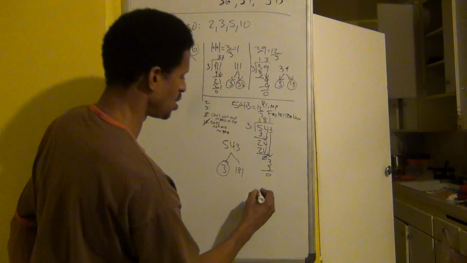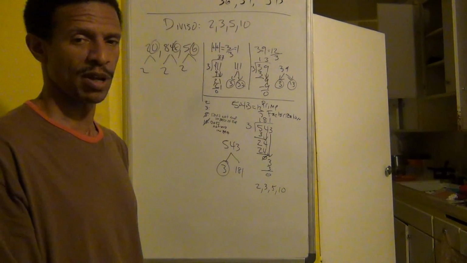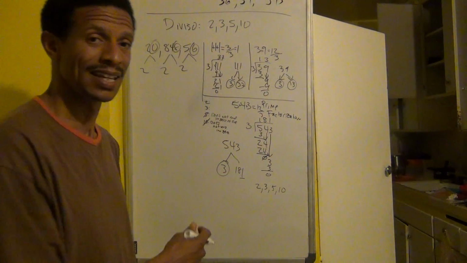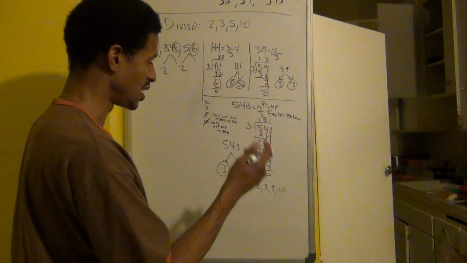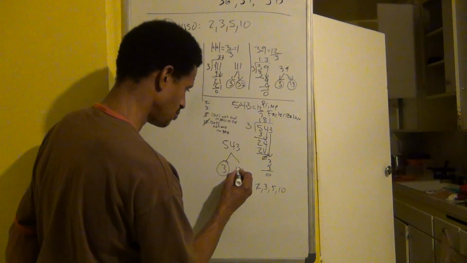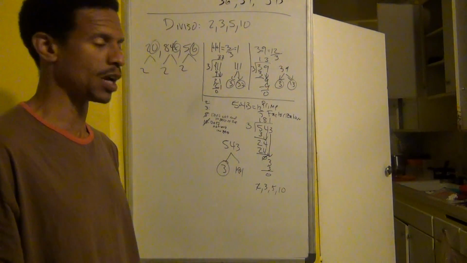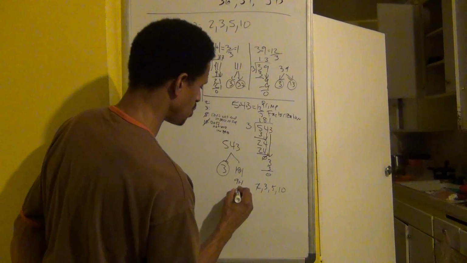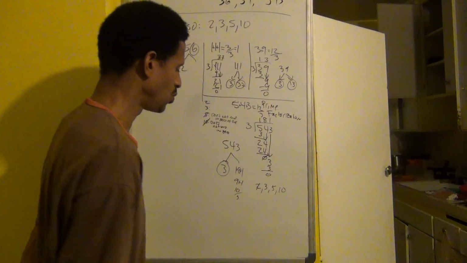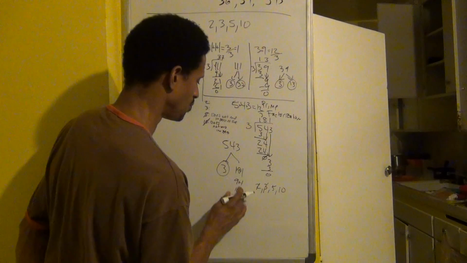Let's once again review our numbers: 2, 3, 5, 10. I'll start with 2. This number, 181, doesn't end in an even number, it ends in an odd number, so the rule doesn't work. Let's find the sum of the 3 digits. 1 plus 8 is 9. Well, we can divide that evenly by 3. But then I've got 9 plus 1, which gives me 10. I can't divide 10 evenly by 3. There's no whole number I can multiply by 3 to give me 10. That doesn't work.